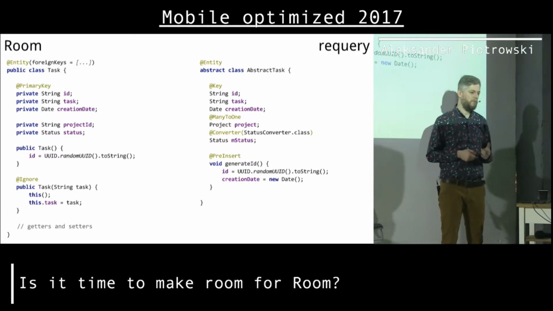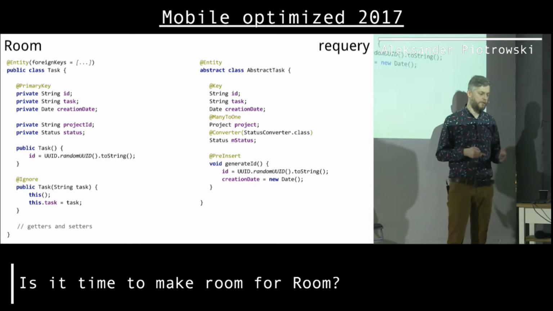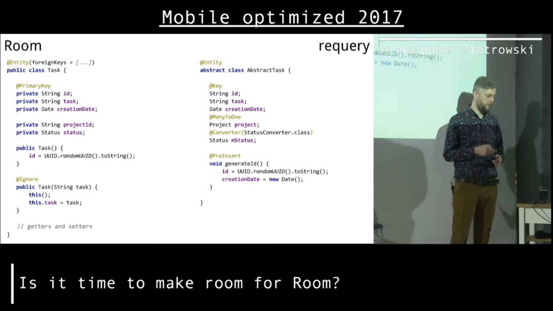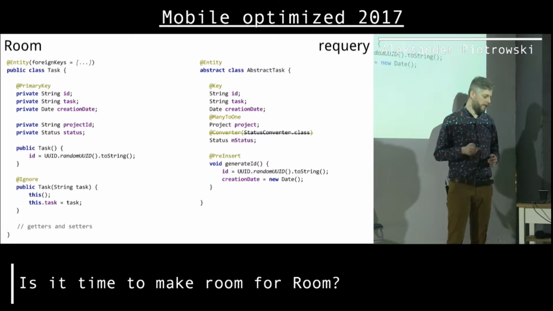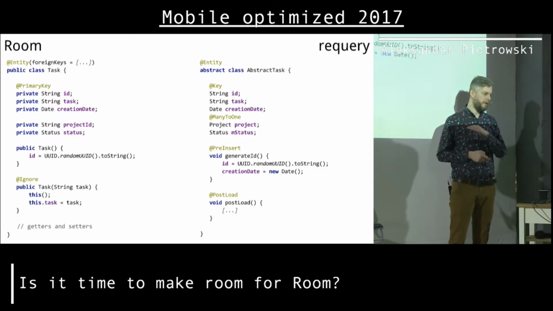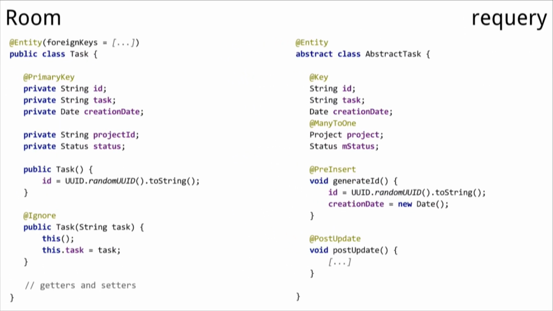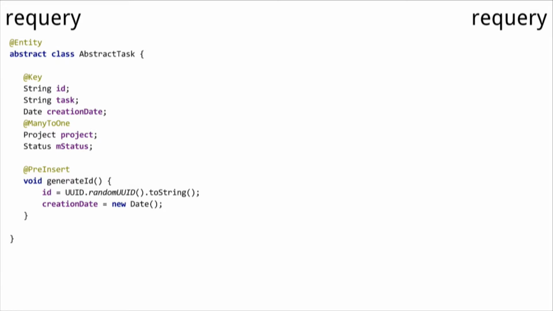Funny fact, I don't have to do that for date or for enums because Requery supports that out of the box. That's not true in case of Room. And like I said, I don't need that. So eventually, I can also add some extra logic after loading data from the database with these extra annotations, and I believe there are more for updates and whatnot. So lots of features are available in case of Requery, much more than in case of Room.